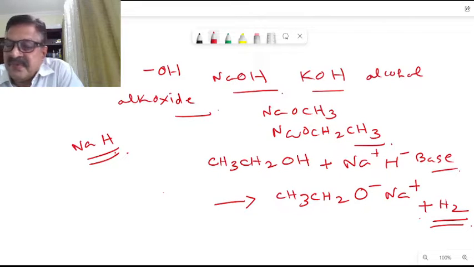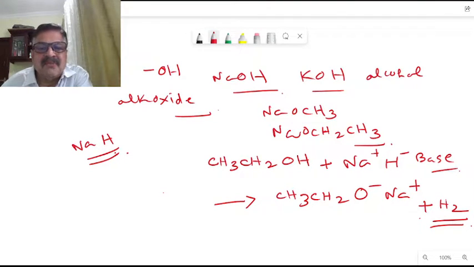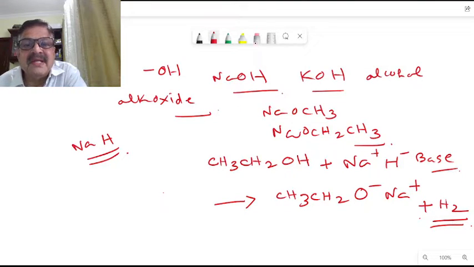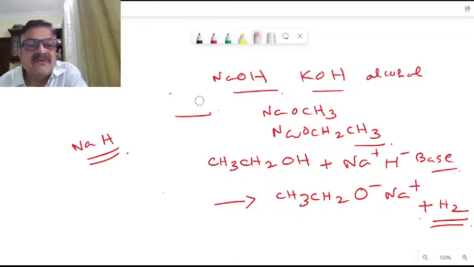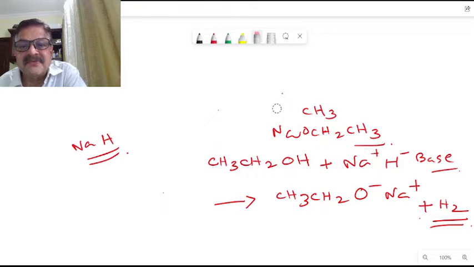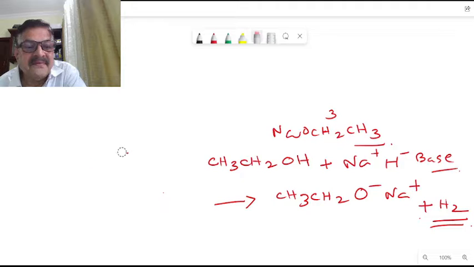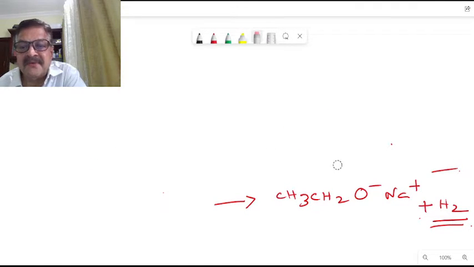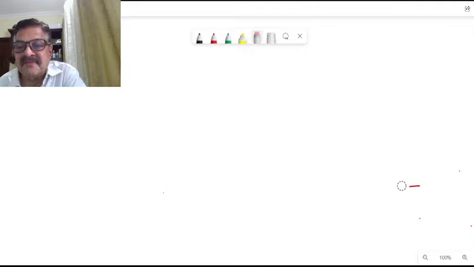Okay, now conversion. How will you convert an alcohol into an ether? That will be an interesting point for you. Alcohol to ether. Slowly we will be seeing the conversions also, because with alcohol a lot of reactions will be coming now. Before that, I just want to introduce you to a little bit of conversion here.